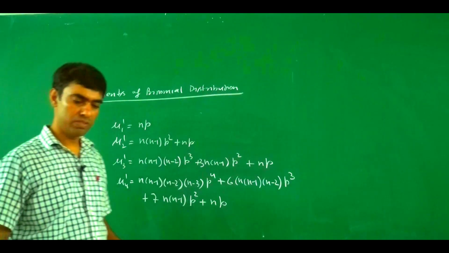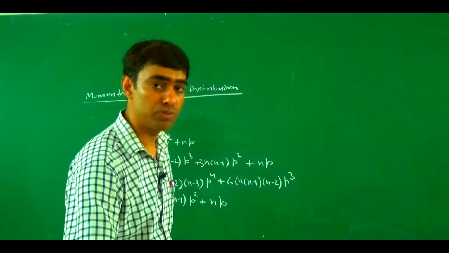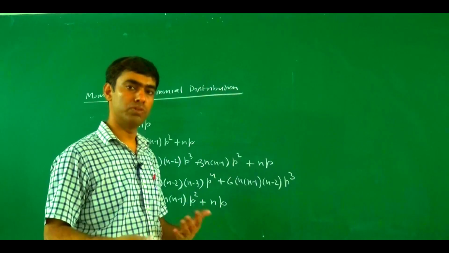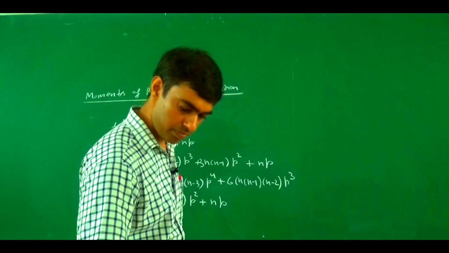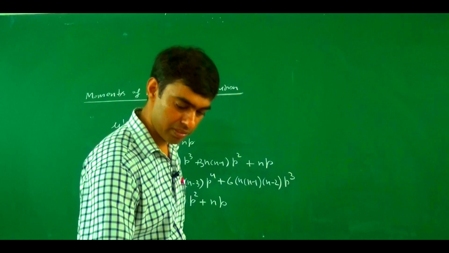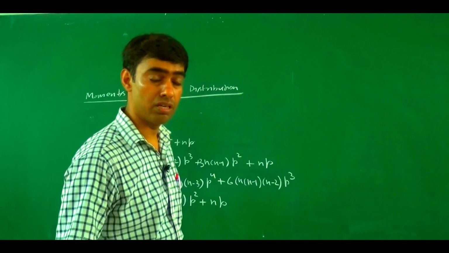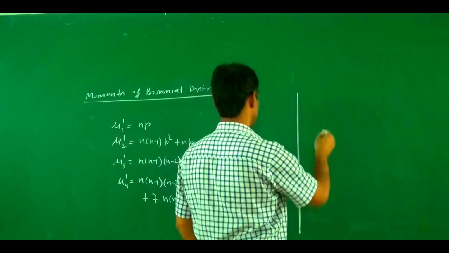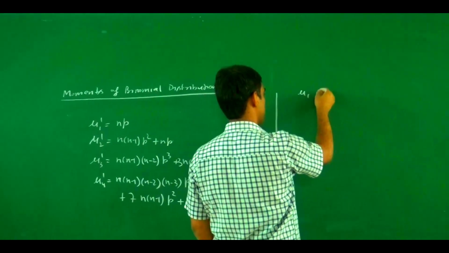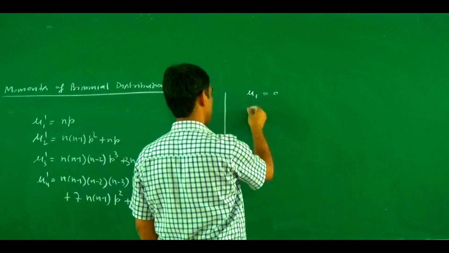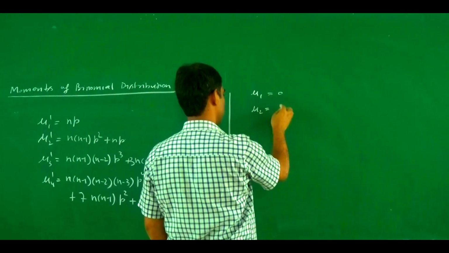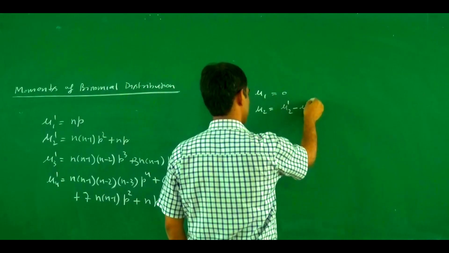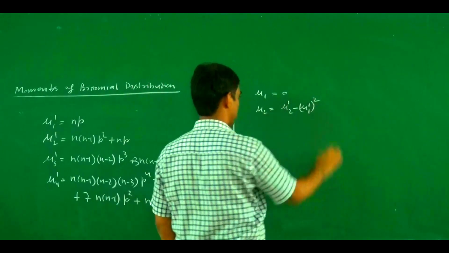Once we have the values for mu 1 dash, mu 2 dash, mu 3 dash, and mu 4 dash, then we are able to find the values of mu 2, mu 3, mu 4. By using what relation? By using the relation between mu and mu dash. So what is the value for mu 2? We know that mu 1 equals 0. For mu 2, mu 2 equals mu 2 dash minus (mu 1 dash) whole square.